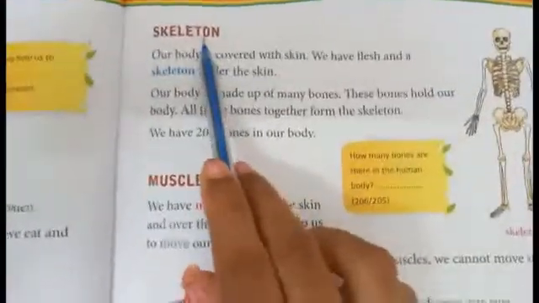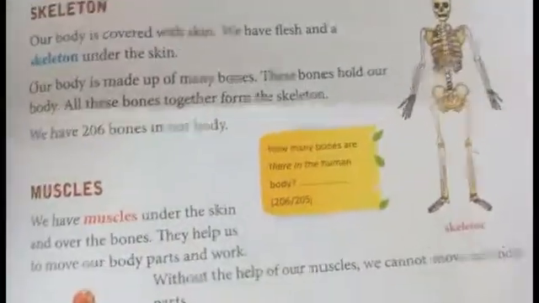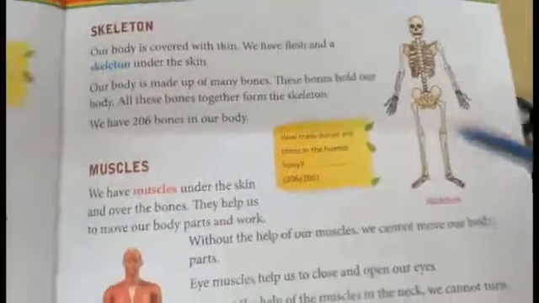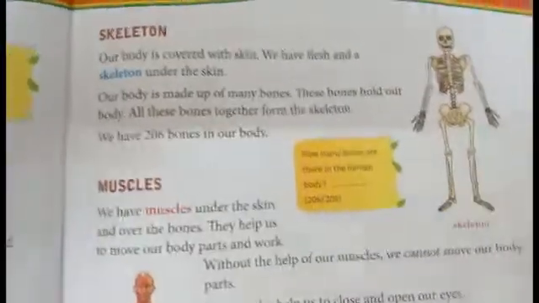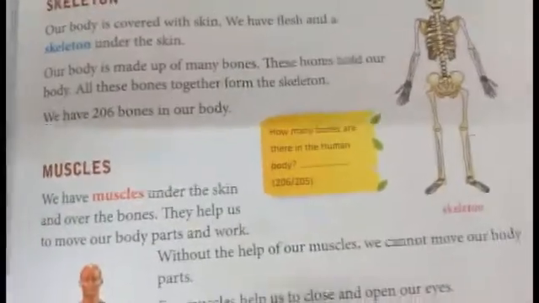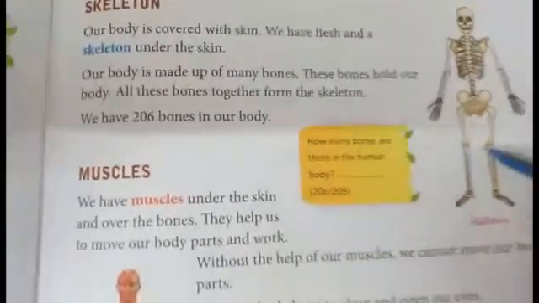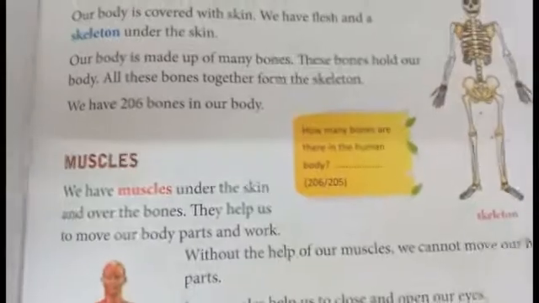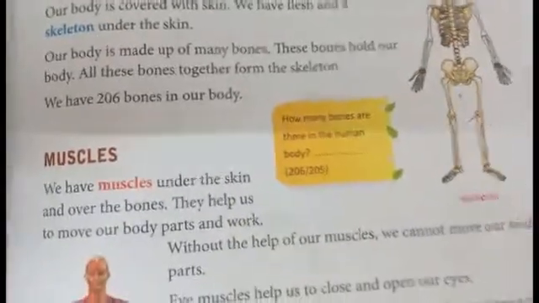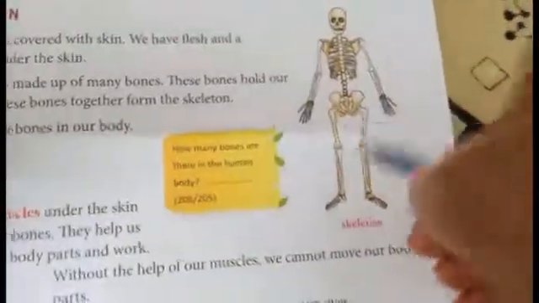Okay, children. And now we are going to see about the skeleton. See, this is a skeleton. You all know that our body is covered fully with skin, right? And also we have flesh and a skeleton under the skin. Our body is made up of many bones. These bones hold our body. All of the bones together form a skeleton.